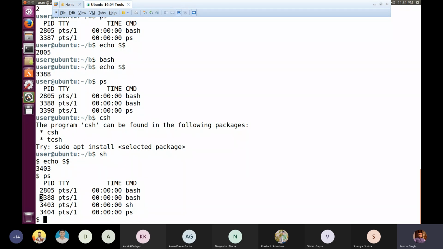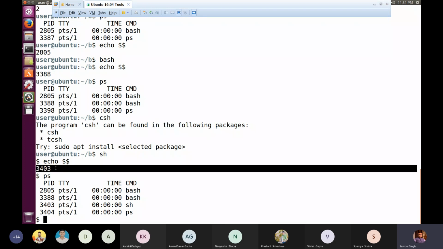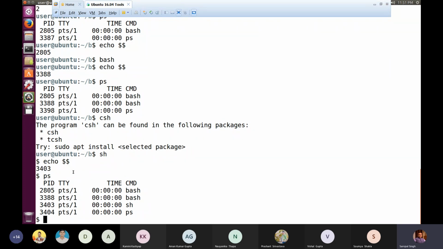That was the PID of this particular bash. Then I started Bourne shell, and the corresponding command is sh, as bash is for Bourne Again shell. So this sh is started, and look at this number 3403. That was the PID of this shell, and here too I am getting 3403 as PID. So is it clear?